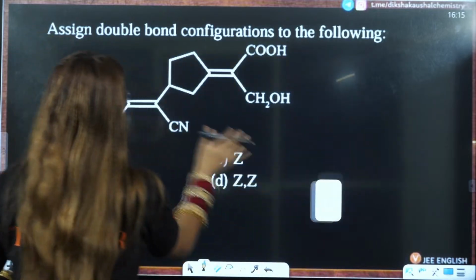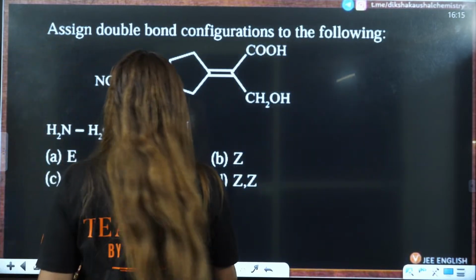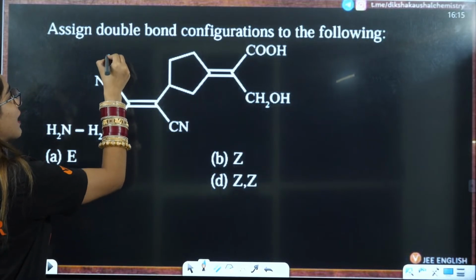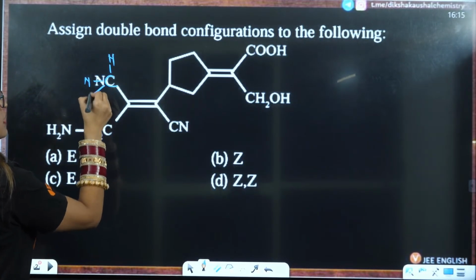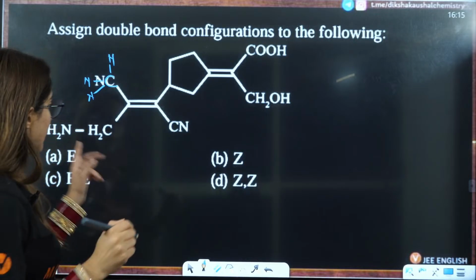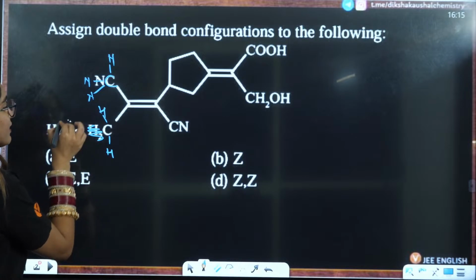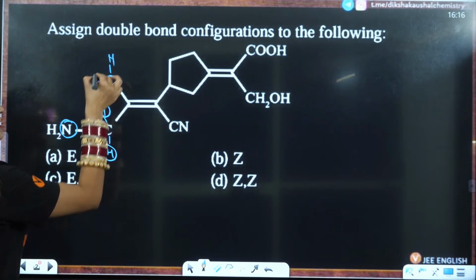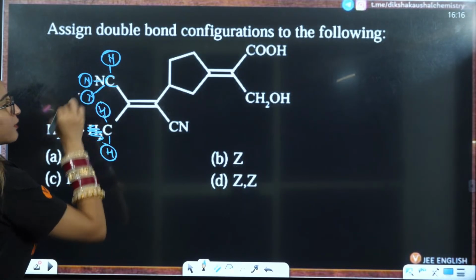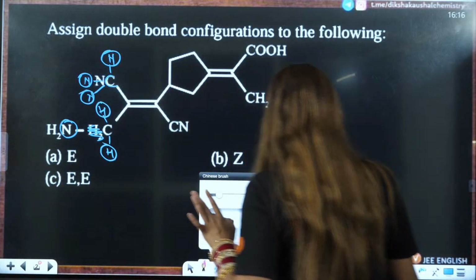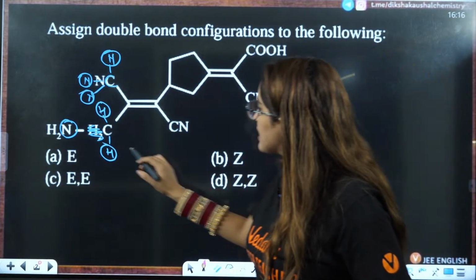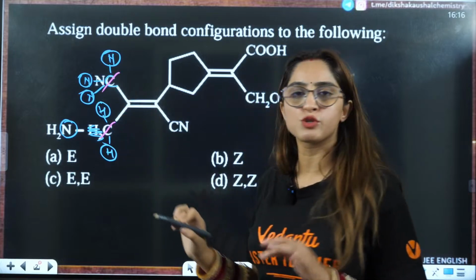So if you see this, you can also write it as C, 1 N, second N, third N, because it is C triple bond N. And this carbon is linked to 2 hydrogens and 1 nitrogen here, right? This carbon is linked to 3 nitrogens. Now you tell me which will have the more priority. Ma'am, see, this carbon and carbon is same, so it will cancel out.